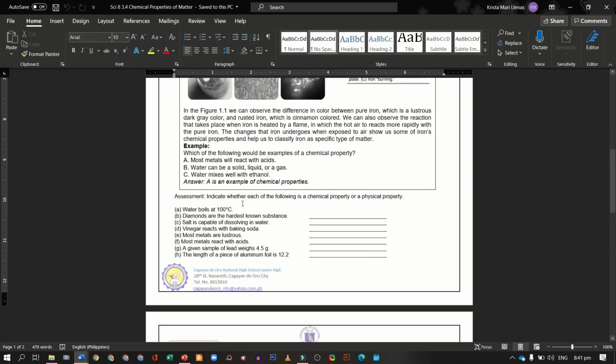So for your activity, indicate whether each of the following is a chemical property or a physical property. Water boils at 100 degrees Celsius. Diamonds are the hardest known substance. Salt is capable of dissolving in water. Vinegar reacts with baking soda. Most metals are lustrous, and most metals react with acids. And a given example of lead weighs 4.5 grams, and the length of a piece of aluminum foil is, let's say, 12.2 centimeters.